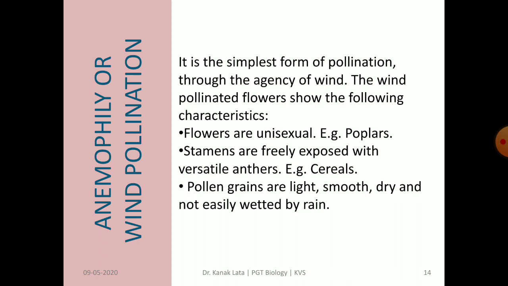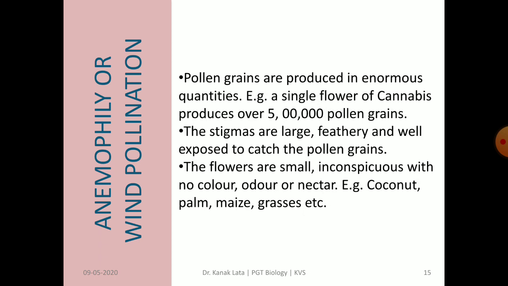Pollen grains are light, smooth, dry, and not easily wetted by rain and water. Also, pollen grains are produced in large amount. For example, a single flower of cannabis. Cannabis, do you know? In Hindi it is called bhang. A single flower of cannabis produces over 5 lakh pollen grains.